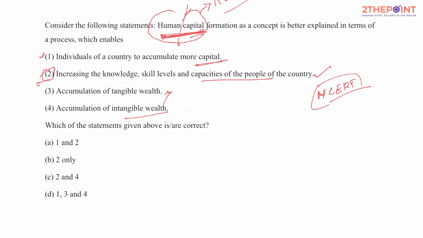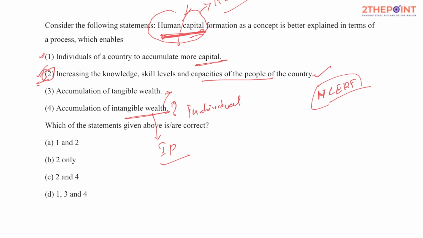If it is an individual accumulating intangible wealth, then don't you really think the second option explains the same thing, isn't it? Imagine if I happen to be the person who acquires that skill set and knowledge, that is my intangible wealth. And what is my tangible wealth? The land I own, the capital I own, the investments I have made, isn't it? That's my tangible wealth. But here the statement says accumulation of intangible wealth. What is that intangible wealth? Let's say the intellectual property of a person could be intangible wealth. But don't you really think the same thing is part of the second option? And here, who is accumulating intangible wealth? That's not clear.